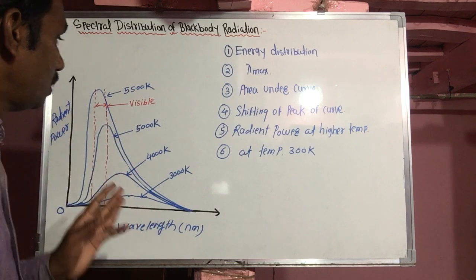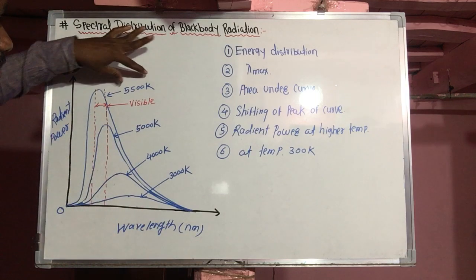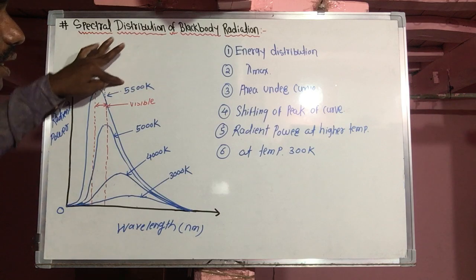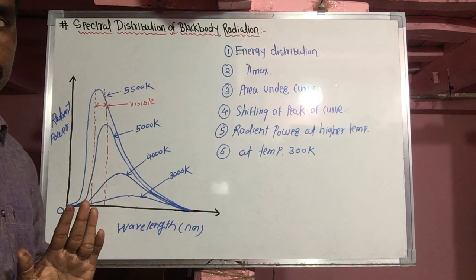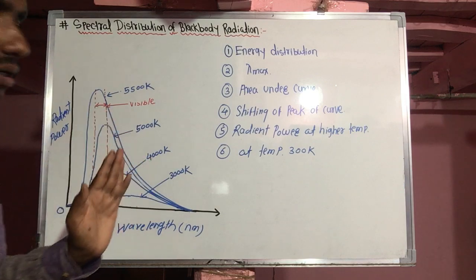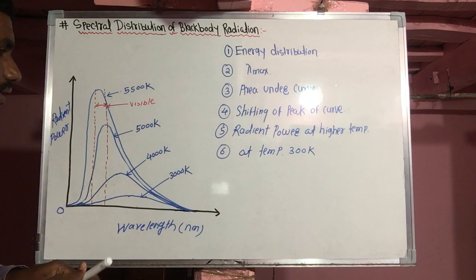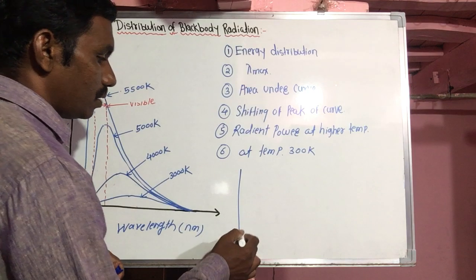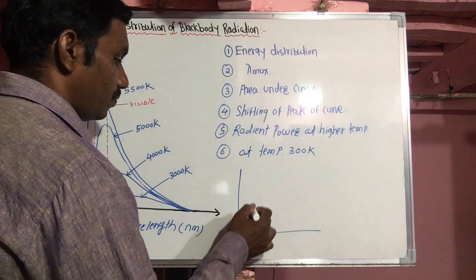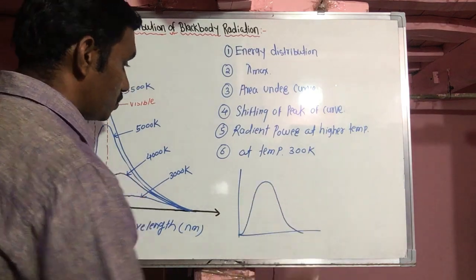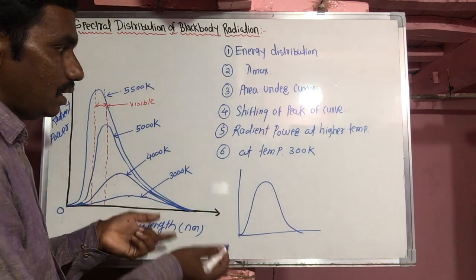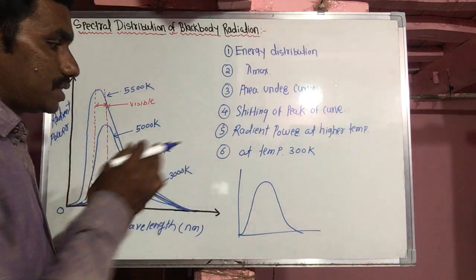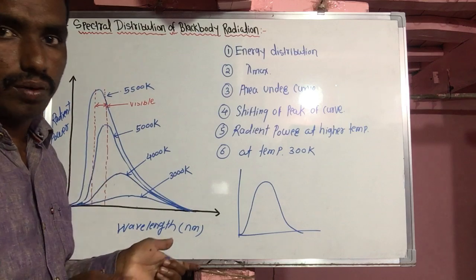That means at a given temperature, here we consider 5500 Kelvin, energy is not distributed uniformly throughout the spectrum of a black body. Here is the curve for 5500 Kelvin. Energy is not distributed uniformly. That means at all wavelengths, the energy distribution is not uniform.